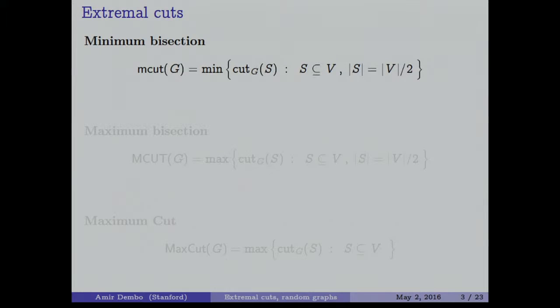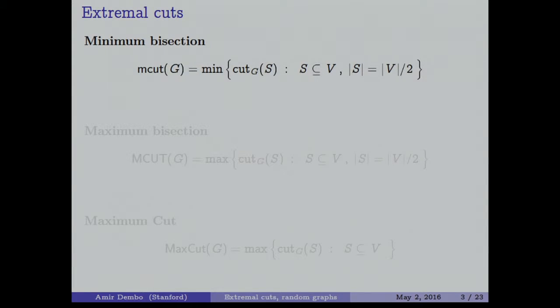So for the time being, let us define 3 different extremal cuts that may be of interest to us. The first one is a minimum bisection. We are trying to minimize the width of the cut, but subject to the constraint that the set that we cut is balanced. We take exactly 1/2 of the vertices on one side and 1/2 of the vertices on the other side. Let's say we assume from the beginning that our graph has an even number of vertices, otherwise we round it a little bit. The point, of course, is that if you don't have this constraint, then one way to minimize the cut is simply to take one vertex on one side and everybody else on the other side, which seems kind of unfair.